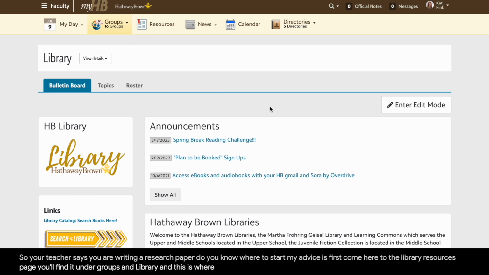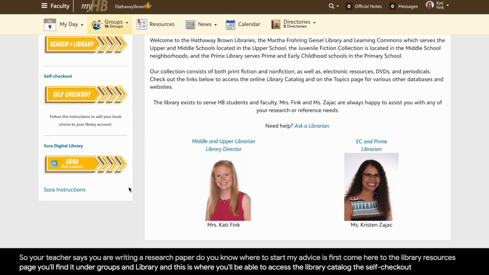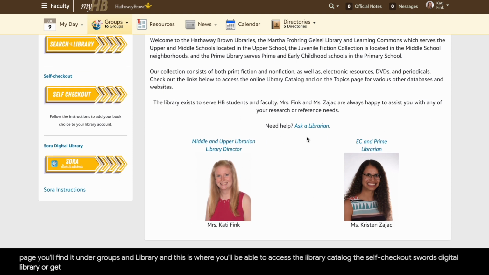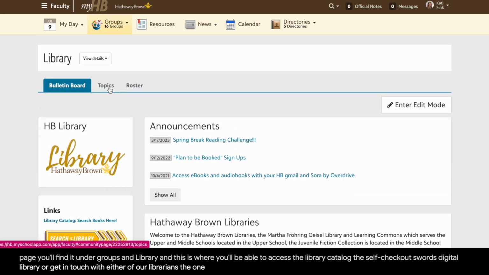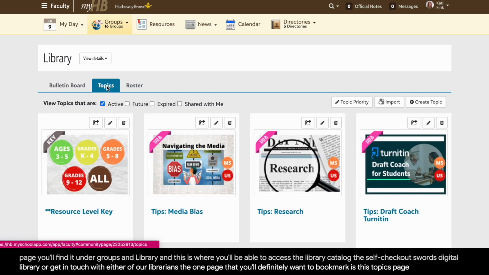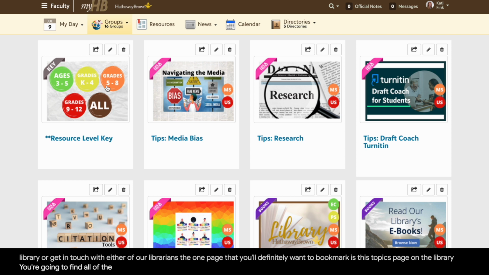And this is where you'll be able to access the library catalog, the self-checkout, Sora Digital Library, or get in touch with either of our librarians. The one page that you'll definitely want to bookmark is this topics page on the library. Here is where you're going to find all of the tips and tricks for research papers.